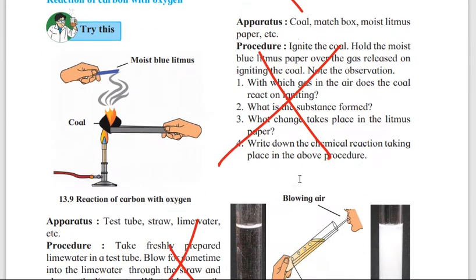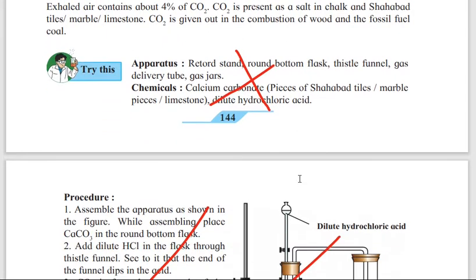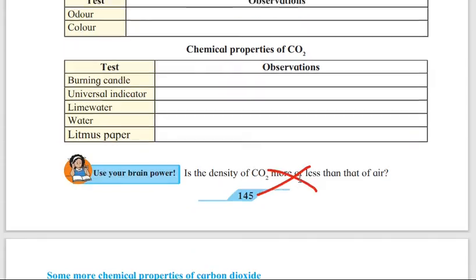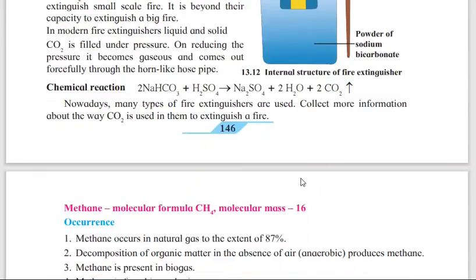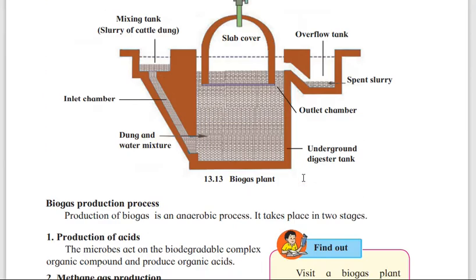144, again use your brain power and try this, an apparatus procedure. The carbon dioxide try this experiment, you do not have to do. Page number 145, the last one, that is use your brain power, again has been cancelled. 147, all is a. 148, using ICT.